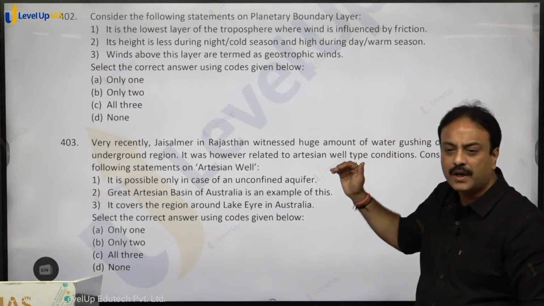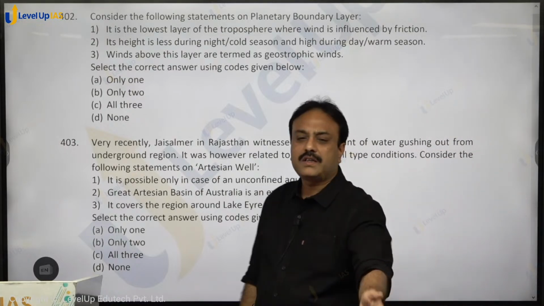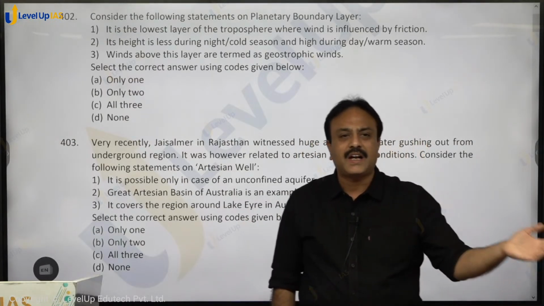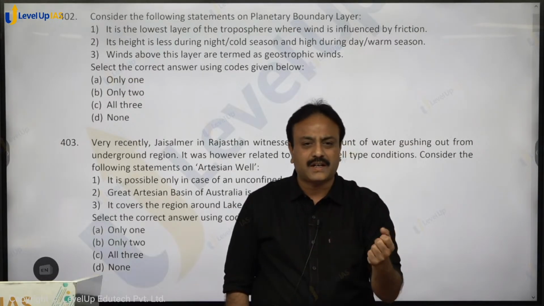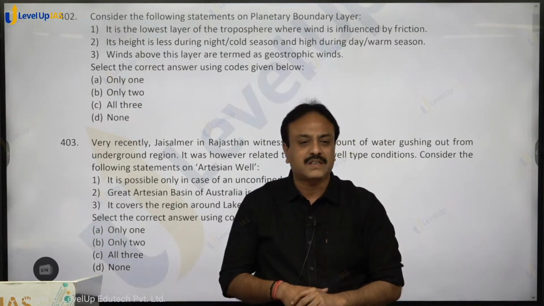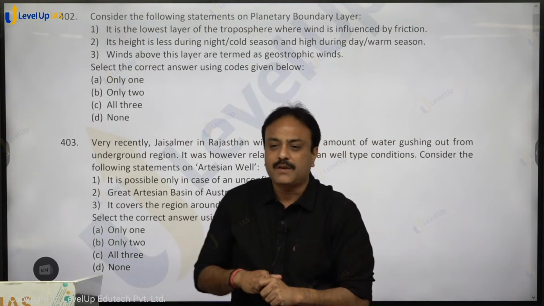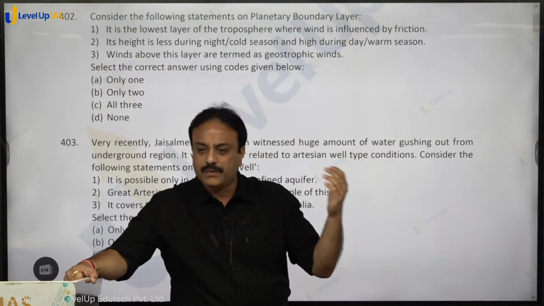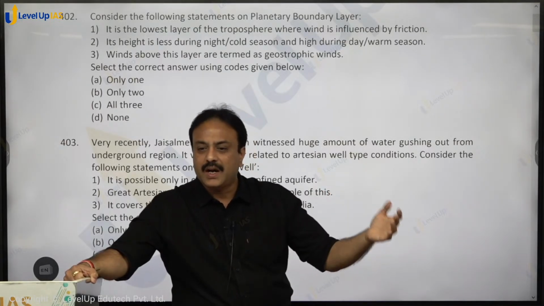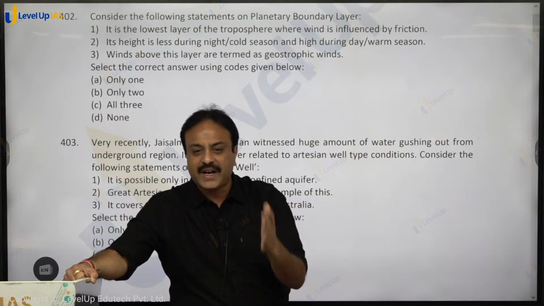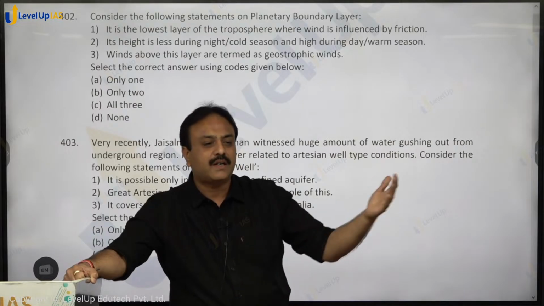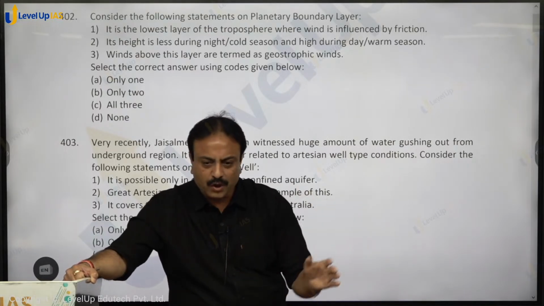All the 3 statements hold true. 3 days back, if you have noticed, and you all must have noticed, one fine evening the entire atmosphere of Delhi was flooded with dust particles. It was very pathetic. Air quality index all of a sudden started giving high readings. So what was that? Basically the wind was coming from the northwest. It was coming from the region of Pakistan and Rajasthan, and that dust reached here. Why did it reach here? Because low pressure developed over the region of NCR. Due to the low pressure region, it attracted the winds from that side, which brought dust along with it.